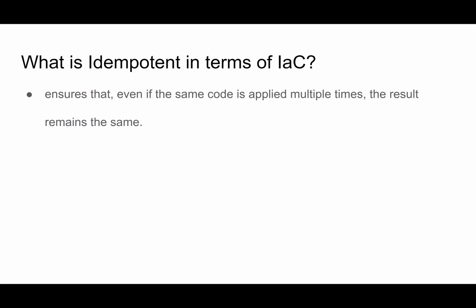Speaking of which, what is idempotent? In terms of infrastructure as code, it means that it is code that ensures that even if it's applied multiple times, the result remains the same.